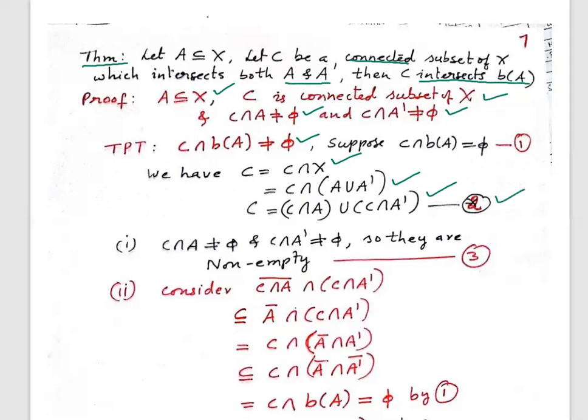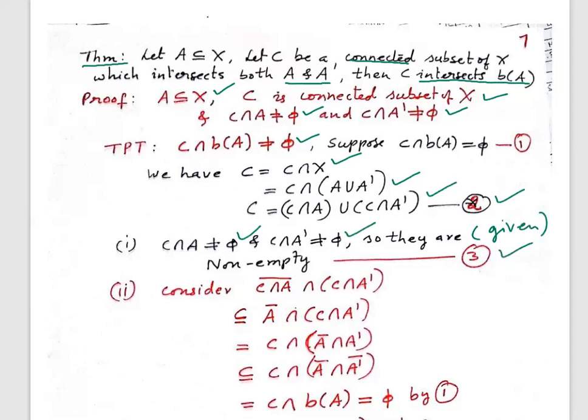Now, first point is that C intersection A and C intersection A complement are not null, because that is given. Given that C intersection A is not null and C intersection A complement is not null, so they are non-empty.